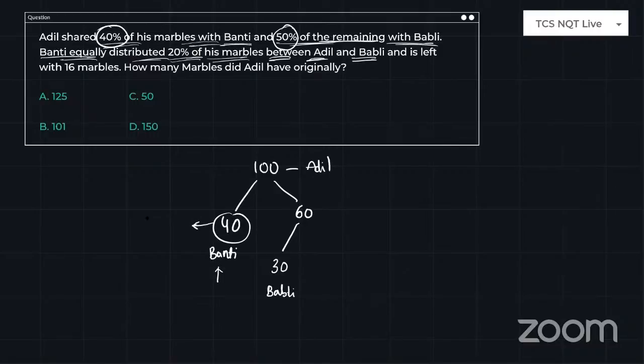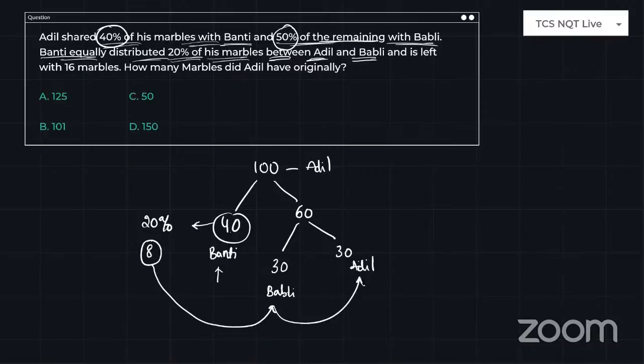What is 20% of it? 10% is 4, so 20% is 8 marbles. So Adil has 30 and Bubbly also has 30, and he is distributing these 8 marbles equally to these two people, which means 4 plus 4. So if 8 is given, how many marbles are left with Bunty? Simply 32.